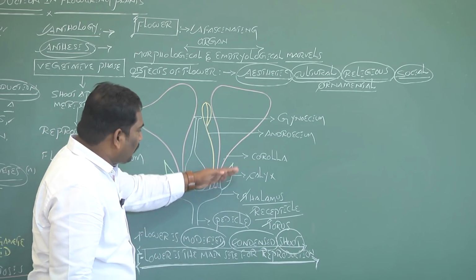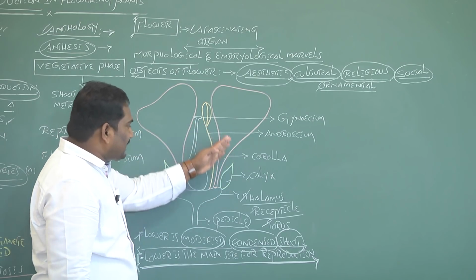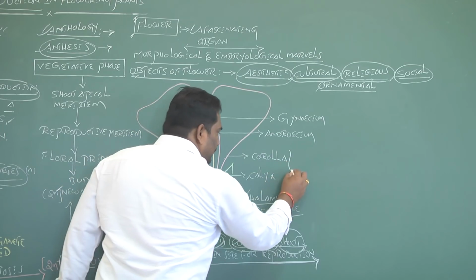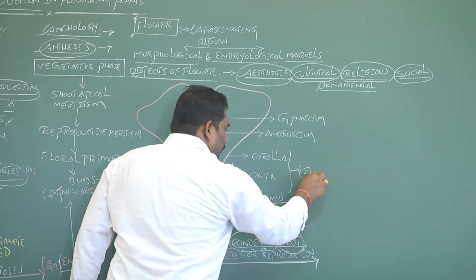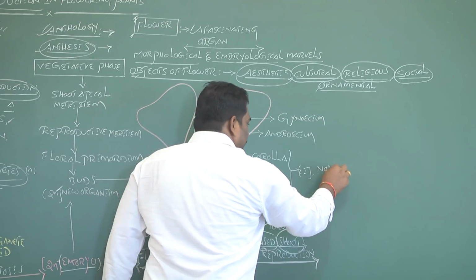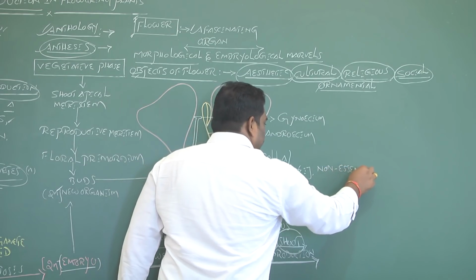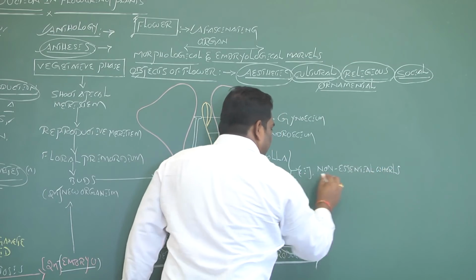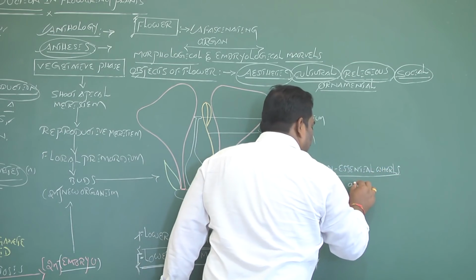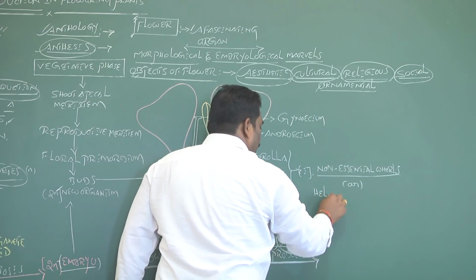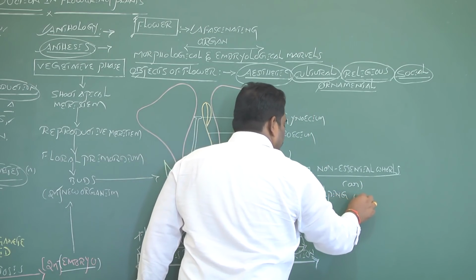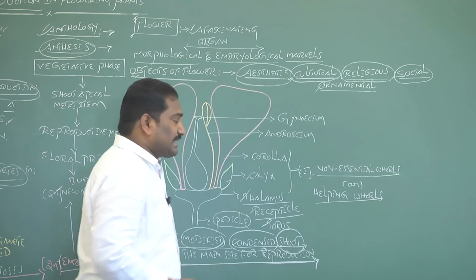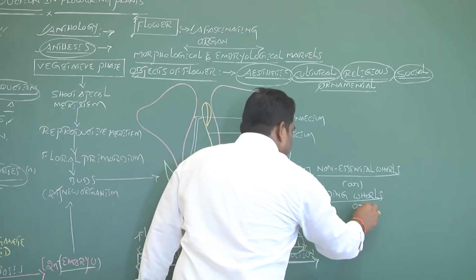These 4 whorls or circles of a bisexual flower on the thalamus are classified into 2 groups. The first group is non-essential whorls. The non-essential whorls are also called helping whorls, or accessory whorls.